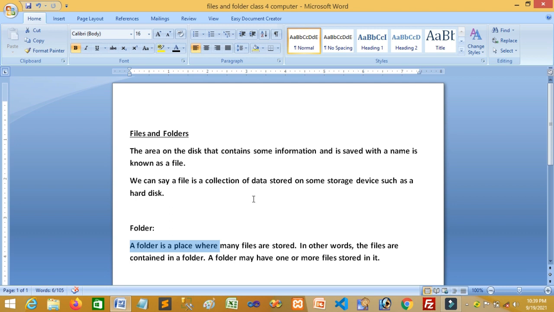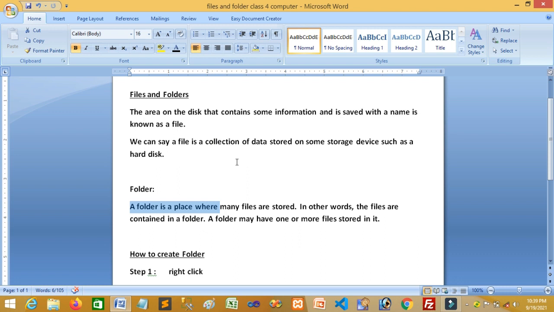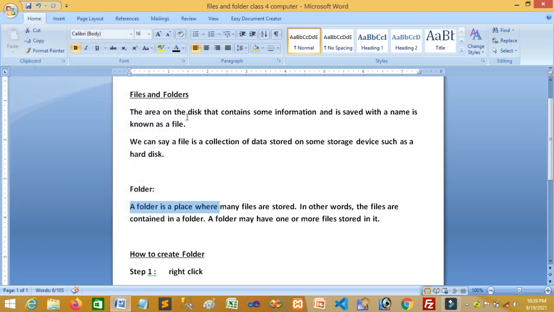Now you are watching this file, it's an MS Office Word file. So I saved this file because I typed this information, and I want to keep this file permanently. So I will save it, just click the button and go to save. So this is the file.